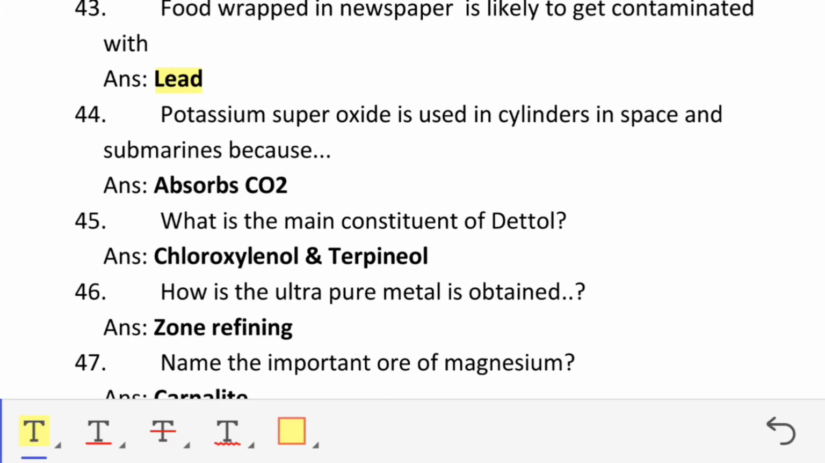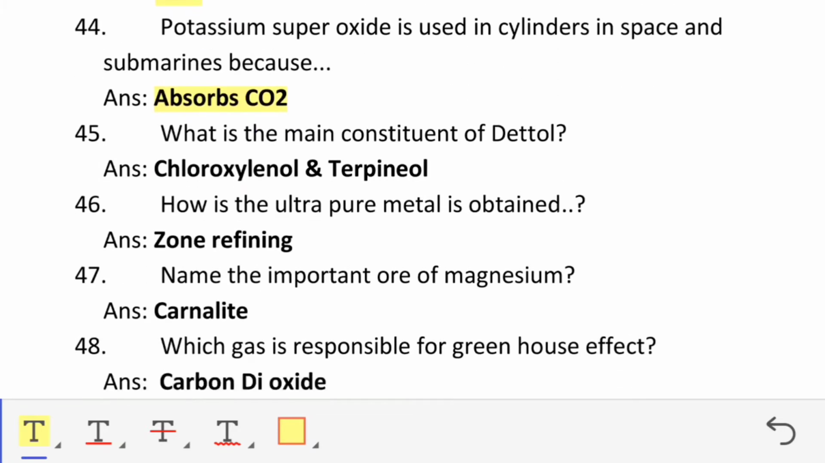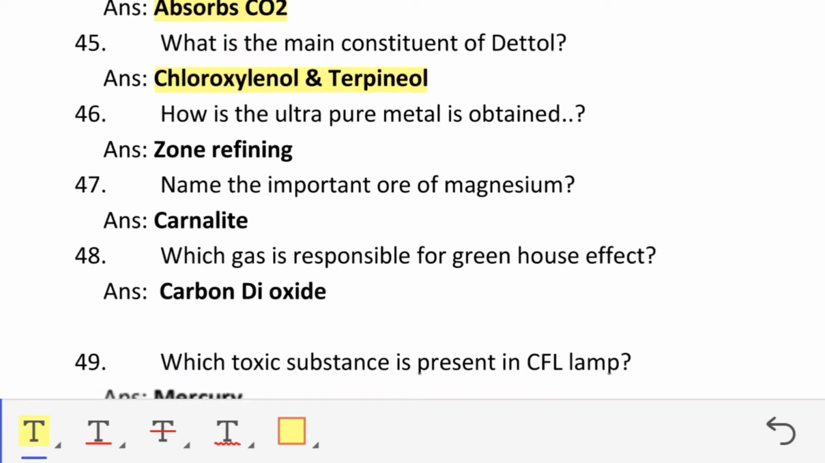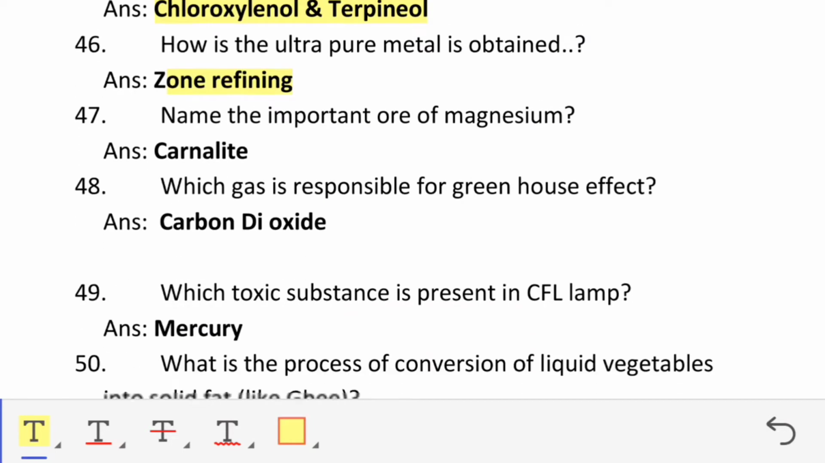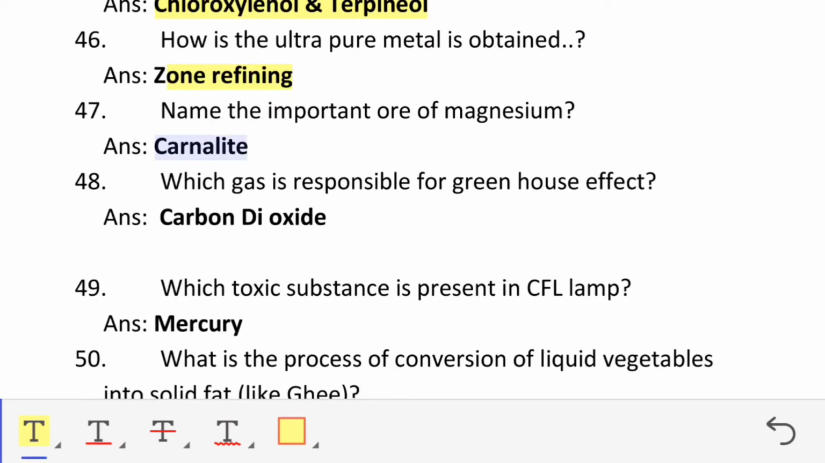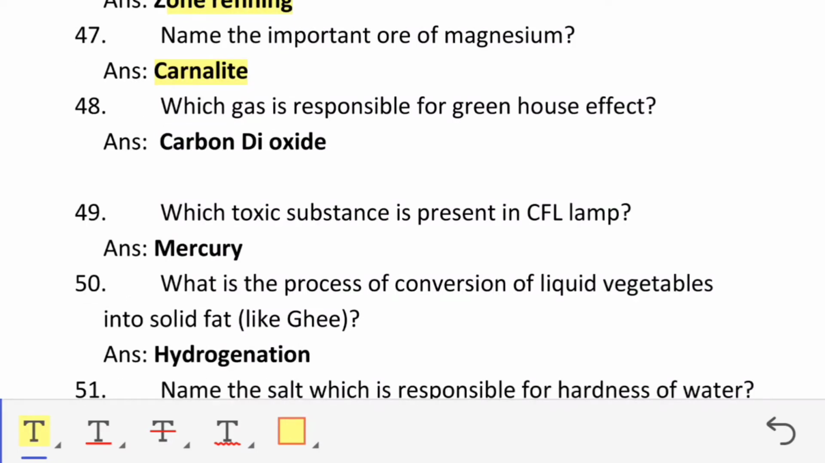Potassium superoxide is used in cylinders in space and submarines because it absorbs carbon dioxide. What is the main constituent of Dettol? Chloroxylenol and terpineol. How is ultra pure metal obtained? Zone refining. Name the important ore of magnesium. Carnallite. Which gas is responsible for greenhouse effect? Carbon dioxide.